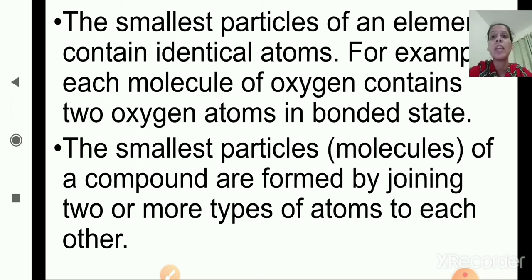For example, we'll take carbon dioxide, CO2, one carbon and two oxygen atoms, right? So that is the example of compound. Okay, hope you are clear with this.